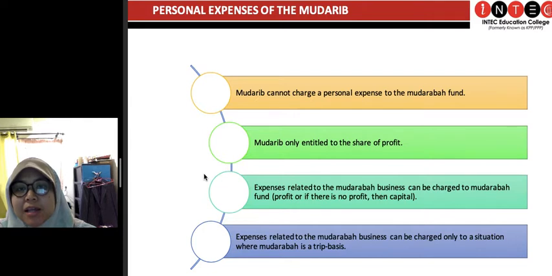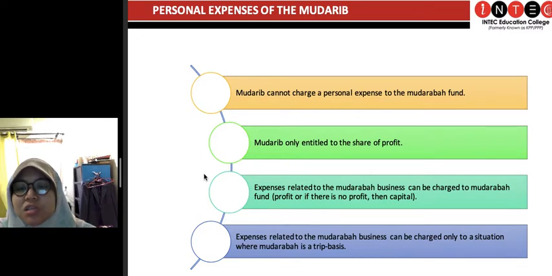But again, like I said, you can choose whether you want to distribute or disperse the profit periodically or at one stroke at the end of the mudharabah contract. Boleh je nak bagi kuarter pertama. So maksudnya 3 bulan pertama tu kalau dapat profit, both parties are entitled to the profit. Mudharib dapat profit, plus the sahibul mal also gets the profit.